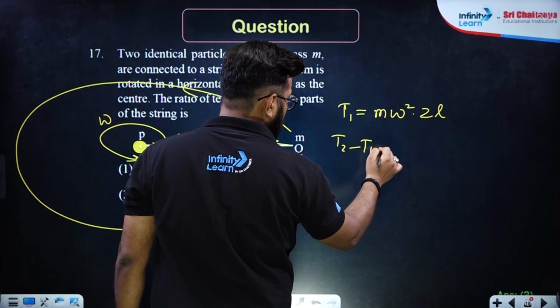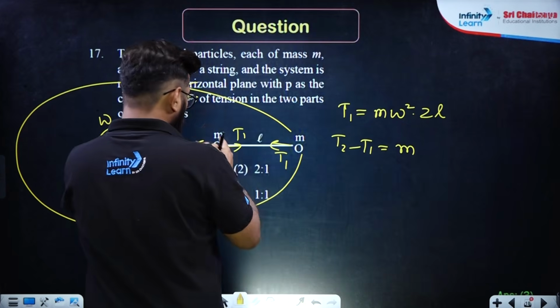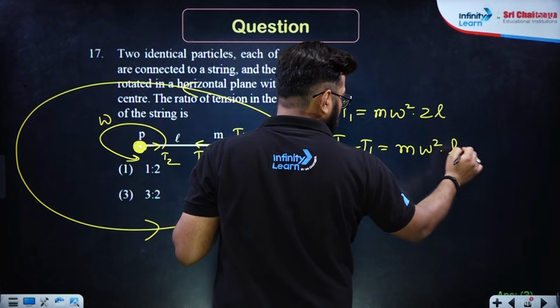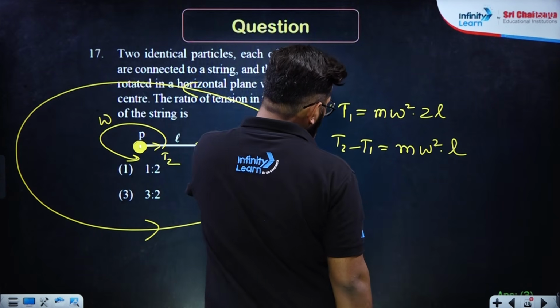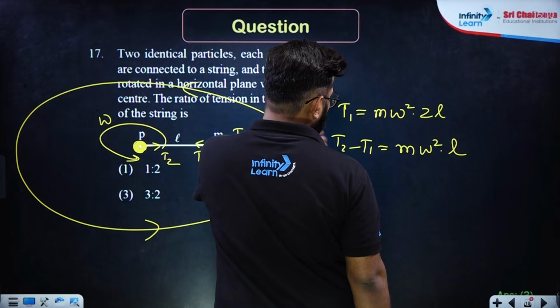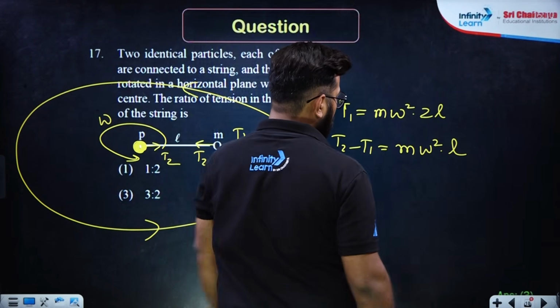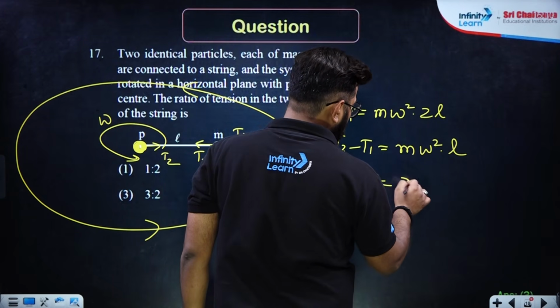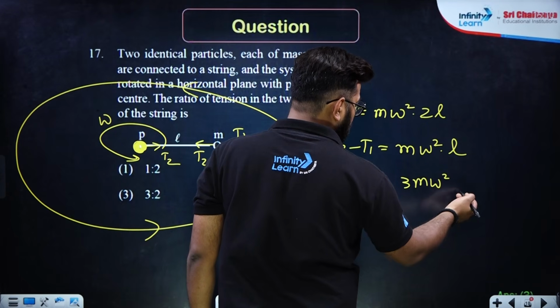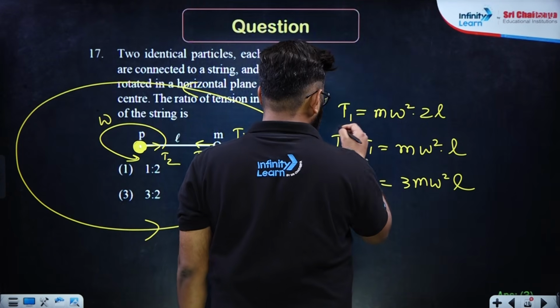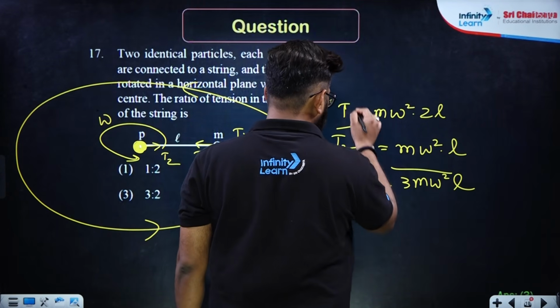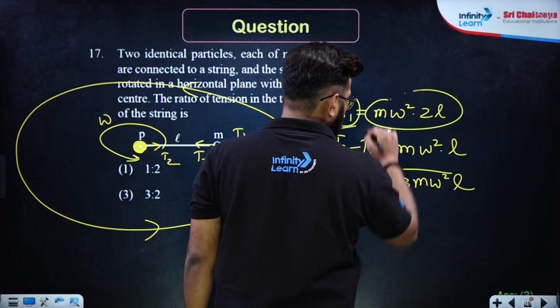So T2 minus T1 will be equal to m omega square into the length over here, L. Now take T1 over here, and T1 value we already know. So T2 will be equal to 3m omega square L. Now take the ratio of these.